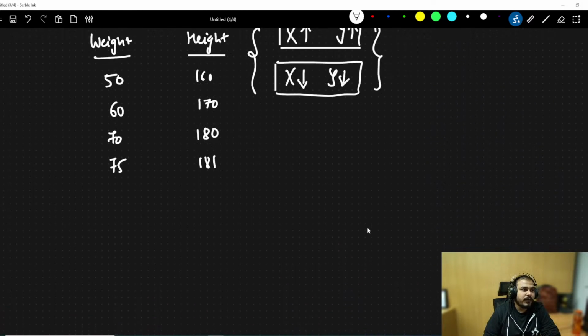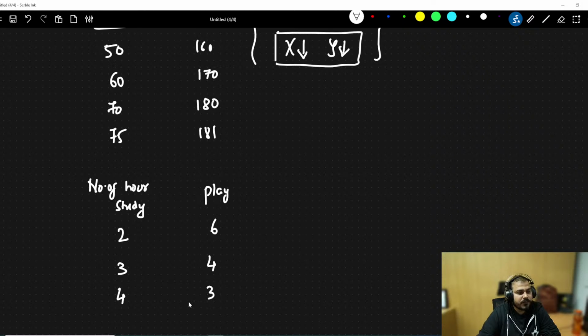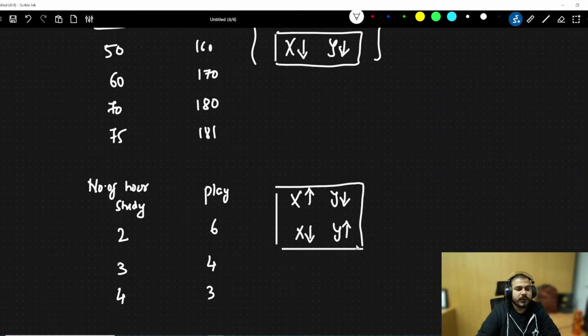Suppose I have one more dataset: number of hours of study and number of hours of play. If I am studying for 2 hours, let's say I'm playing for 6 hours. If I'm studying for 3 hours, I'm playing for 4 hours. If I'm studying for 4 hours, I'm playing for 3 hours. In this case, what is the relationship? You can see that when x is increasing, y is decreasing, and when x is decreasing, y is increasing.